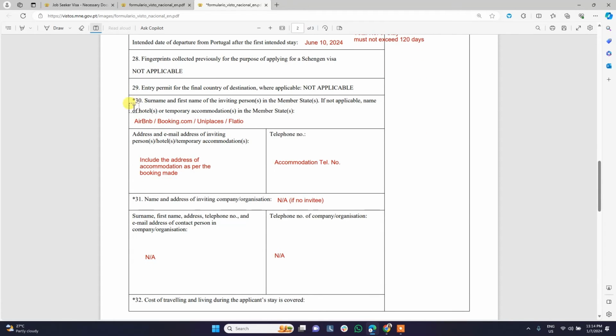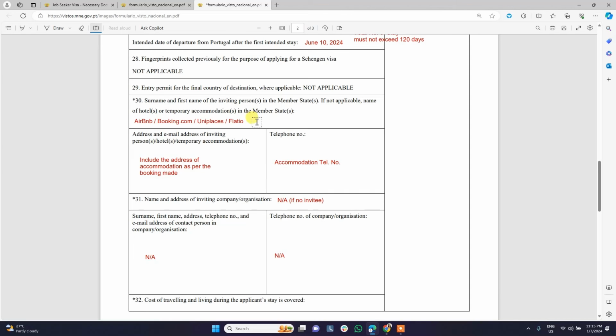And then here on 30, surname and first name of the inviting person, if someone invited you or if you already know someone in Portugal. If this is not applicable, you have to input your hotel or temporary accommodation. So you could input, if you booked an accommodation in Airbnb, Booking.com, Uniplaces, or similar, you can put it this way.